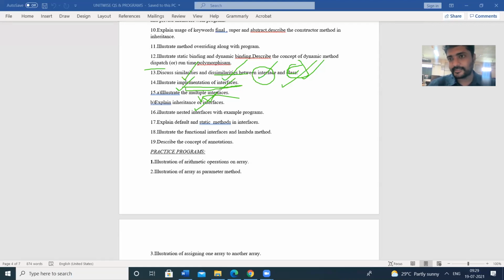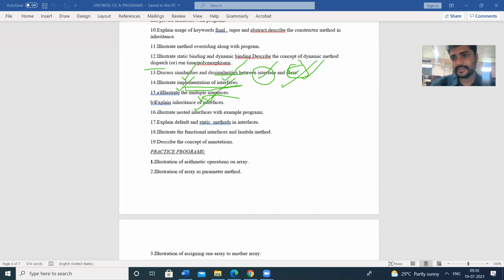So suppose class A and class B are there. Class A is the base class, class B is the subclass. Then we will write that class B extends A, and also implements interface 1. That means we are implementing inheritance as well as interfaces.